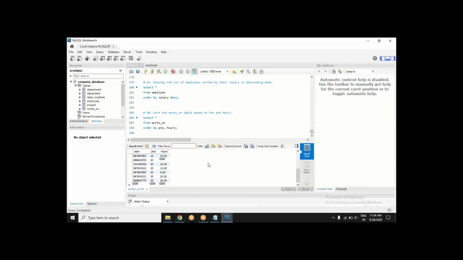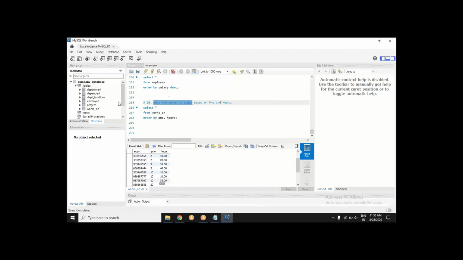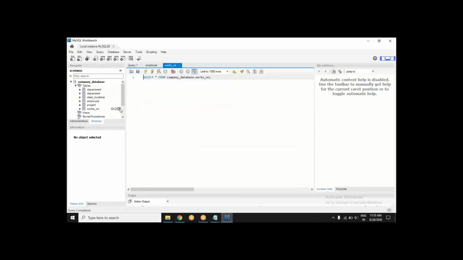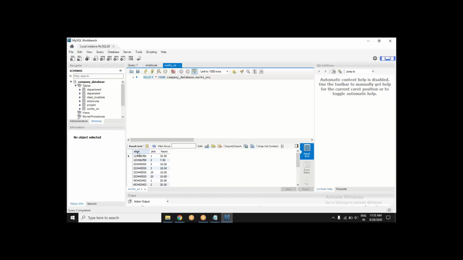I just want to ask one thing. In the same thing what we have done in this 28th one, we are able to see the P number and hours also, as it is applied. Correct. But why is it showing ESSN? Because we don't want ESSN. We want only P number and hours. No, actually, get the query right. Again, getting back to the query, understand this. What is my query? Sort the works on table. Sort the table. Where is the works on table? The works on table is inclusive of ESSN. So you don't have to sort by this ESSN, but it is in the table, no?